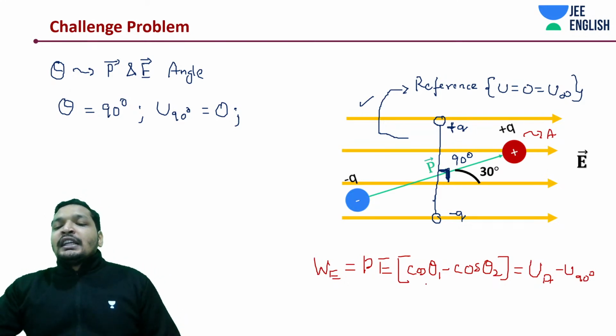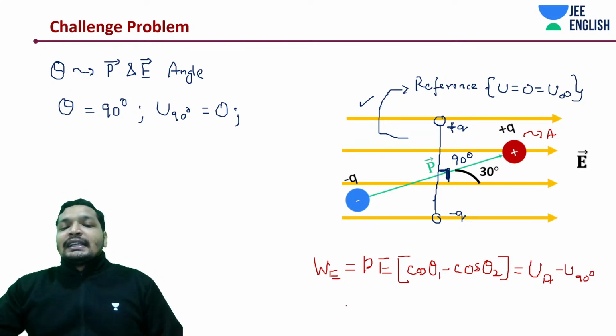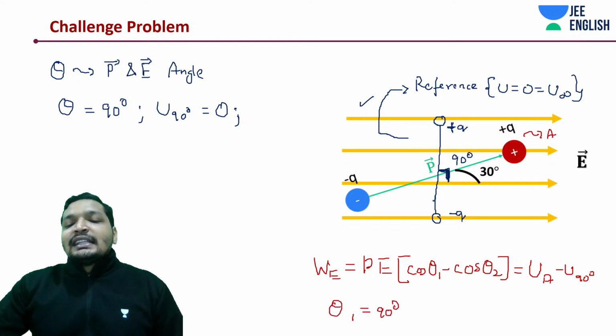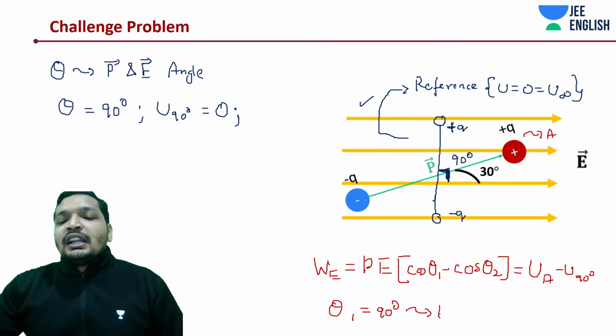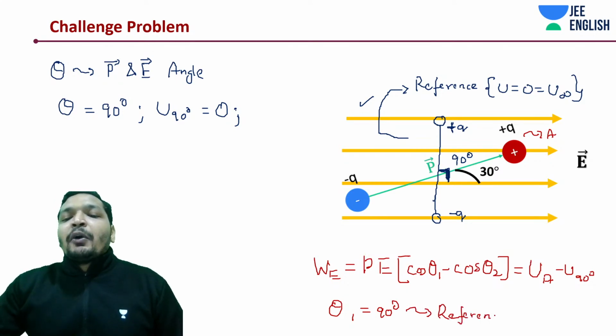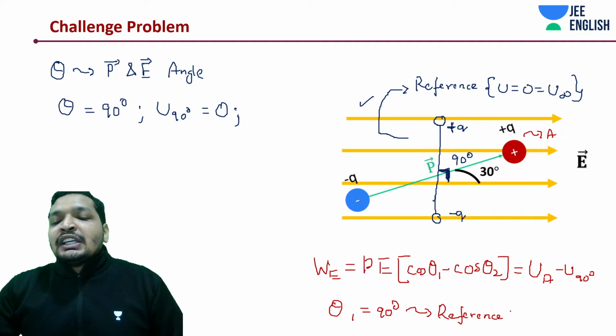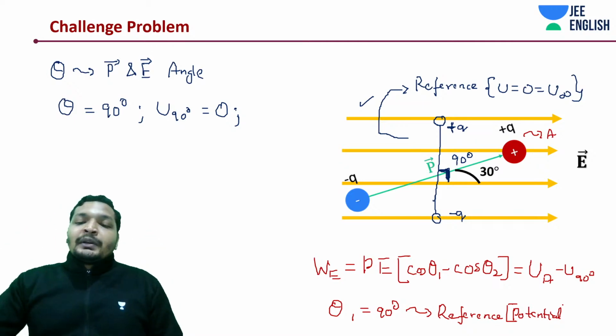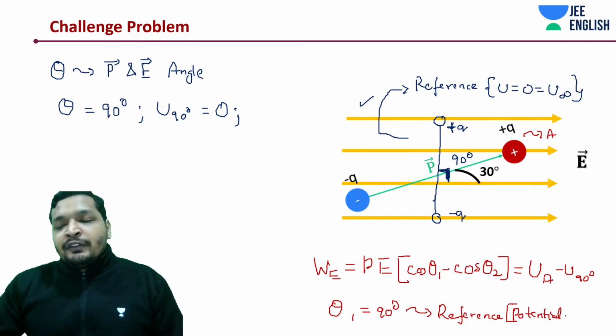So instead of theta 1, you will keep it as 90 degrees. If you keep theta 1 as 90 degrees, that is the reference position, and there you will say the potential energy is 0. Like your ground level, even though I have told you the stable equilibrium is going to have the least potential, you will eventually come to realize that point.